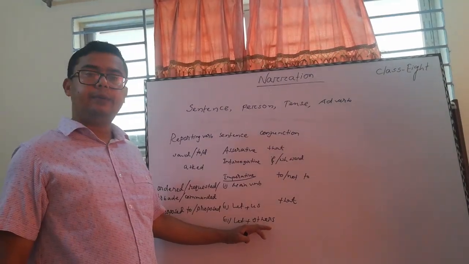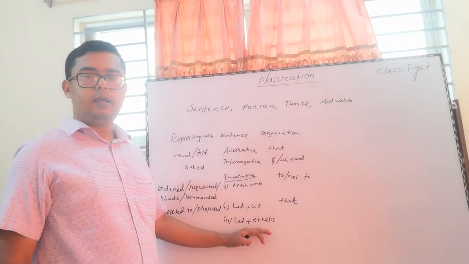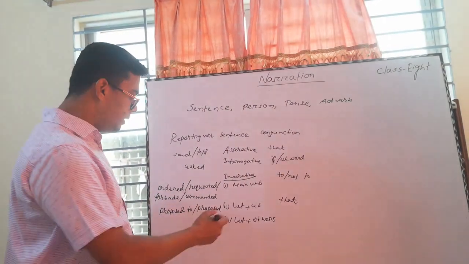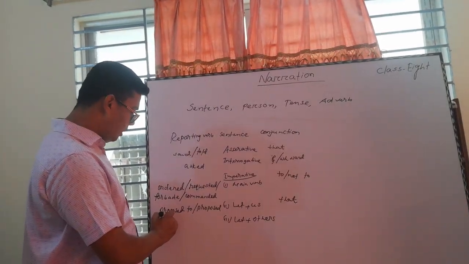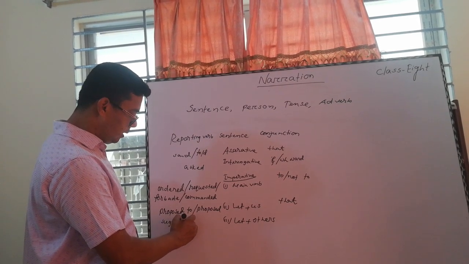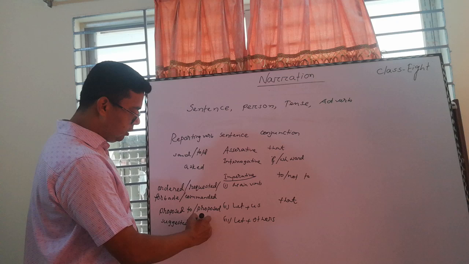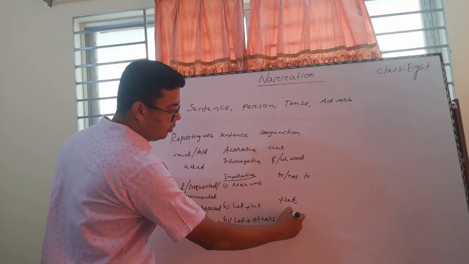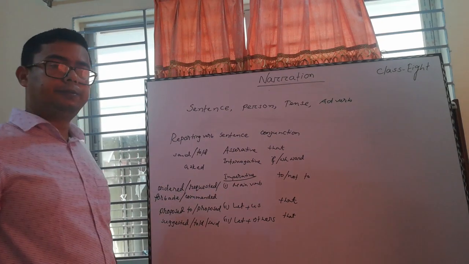Others means me, him, her, them, etc. So if it is let plus others, then we are bound to write down suggested, told, or said. Conjunction should be that.